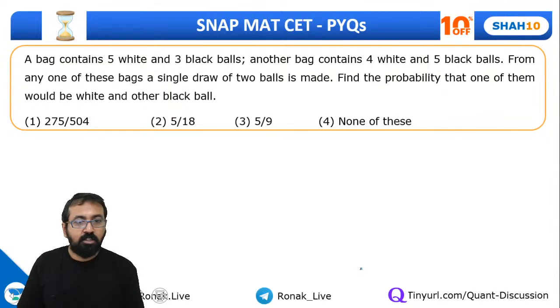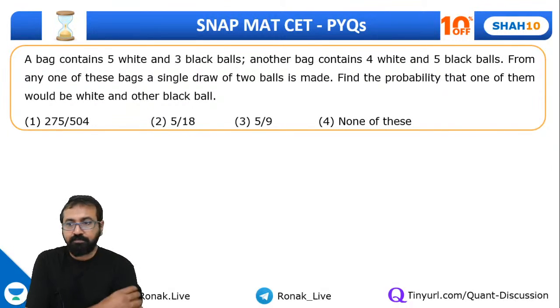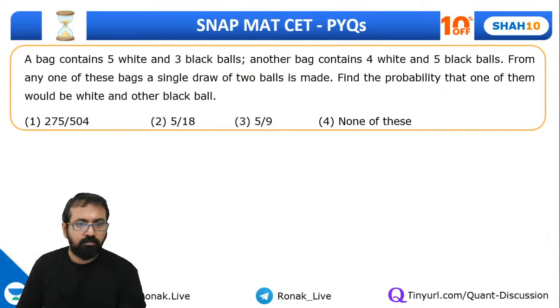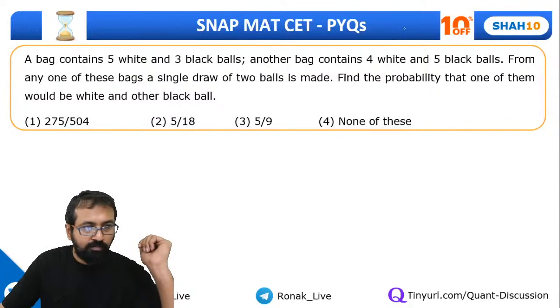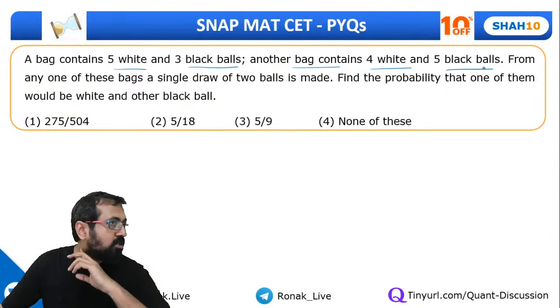Everyone, chalo, try for this probability question. A bag contains 5 white and 3 black balls. Another bag contains 4 white and 5 black balls, right?